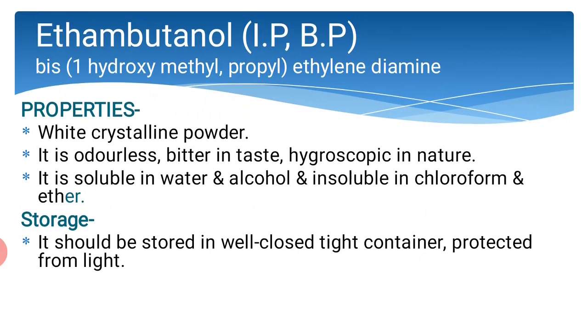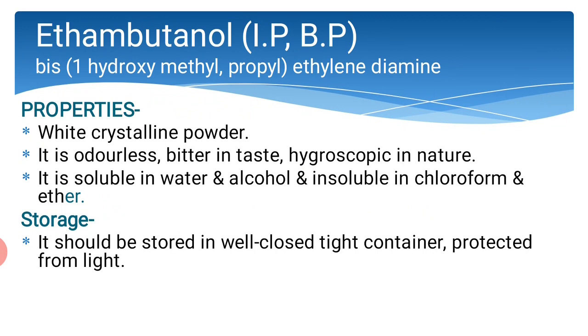The next is ethambutol. Chemical name is bis 1-hydroxymethylpropyl ethylene diamine. The properties are: it is a white crystalline powder, it is odorless, it has a bitter taste, and this ethambutol, it is hygroscopic in nature. The solubility is: it is soluble in water and alcohol, and it is insoluble in chloroform and ether.